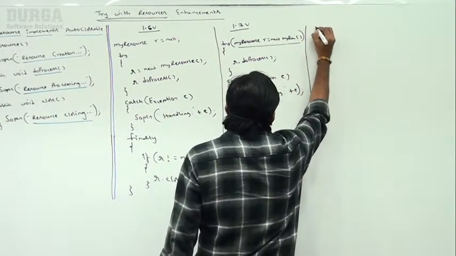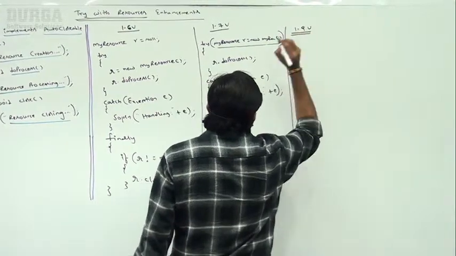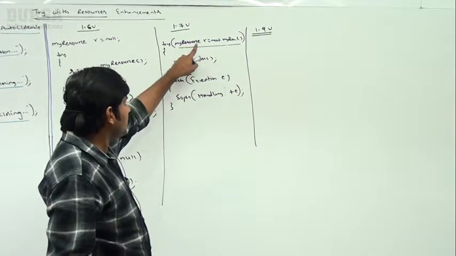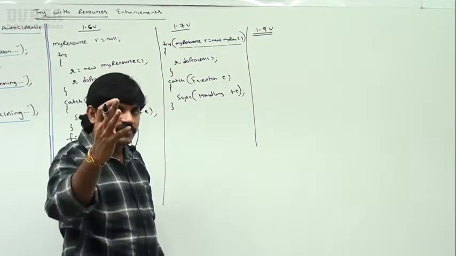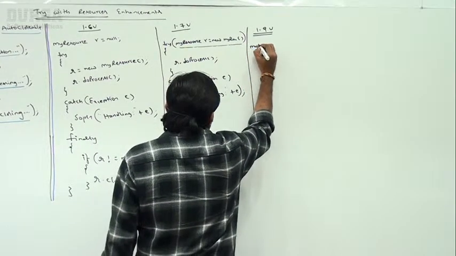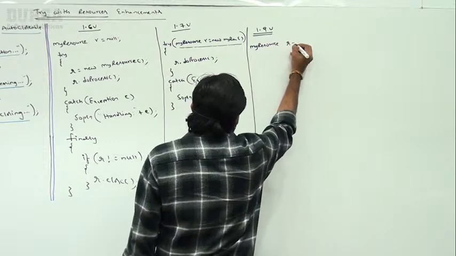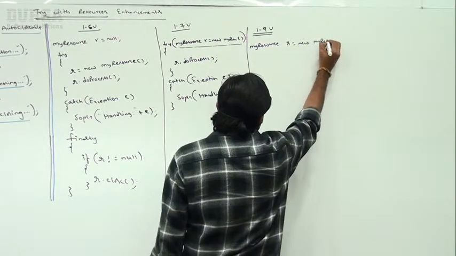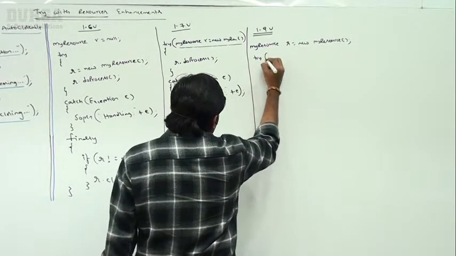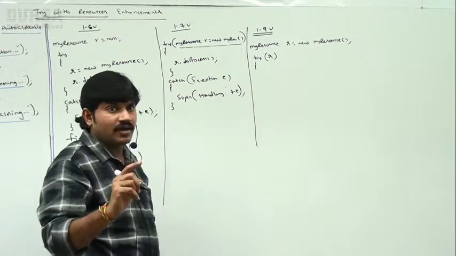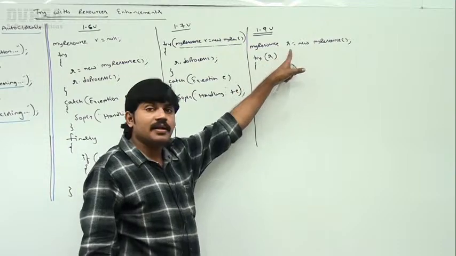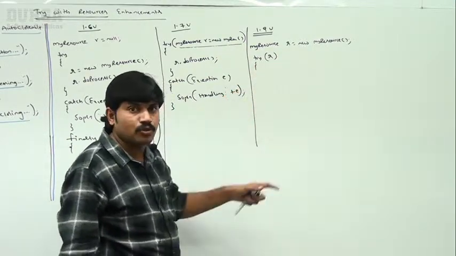The same code, if I'm talking about the 1.9 version, observe that the resource whatever you created inside the try block, we are not required to create there. You can create it before the try block also. Sir, observe that. I'm taking MyResource r is equal to new MyResource. Next, try of r. Are you getting that? But in the 1.7 version compulsory we should create it inside like this. But in the 1.9 version, already existing resources we can use inside the try block, no problem.